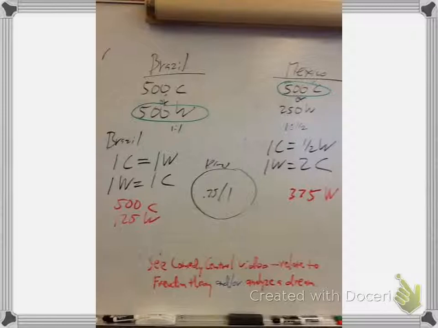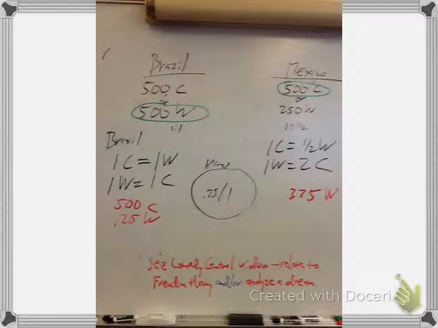So Mexico should specialize in coffee. It's what they do best. It's cheapest for them. And Brazil, it's cheapest for them to make wheat. So we have our specialties. So Brazil will only make wheat and trade it, and Mexico will only make coffee and trade that. Right now the ratios, Brazil has a 1-to-1 ratio, and Mexico has a 1-to-1/2 ratio. And so we are going to find the terms of trade, something in between. Let's say 0.75 to 1 is in between 1 and 1.5 and 1-to-1.